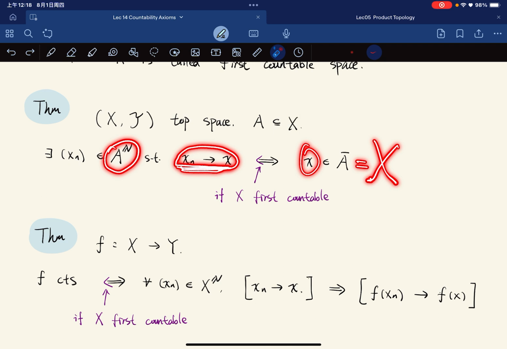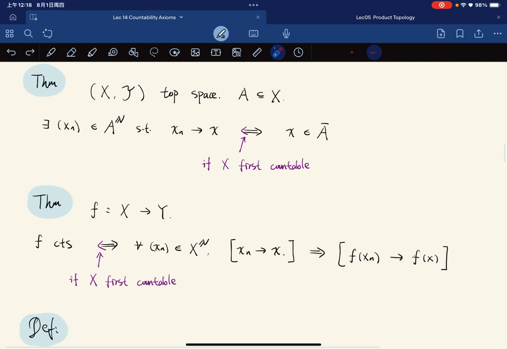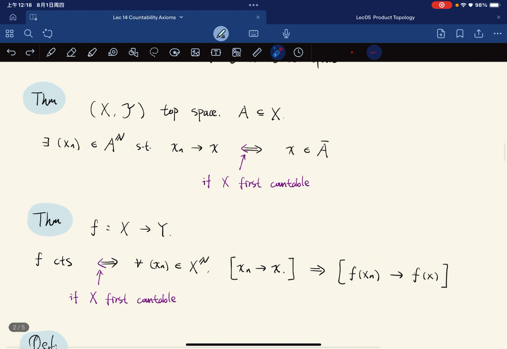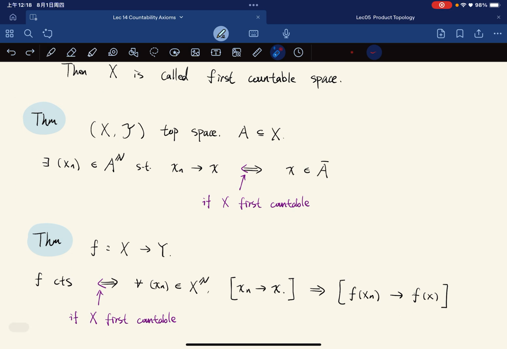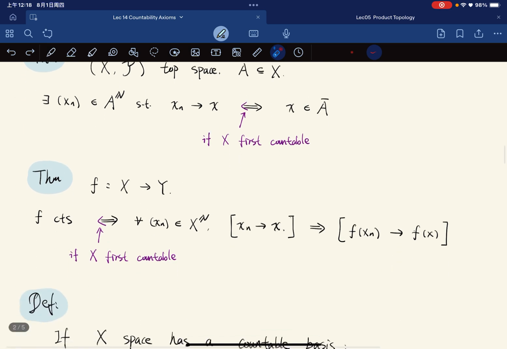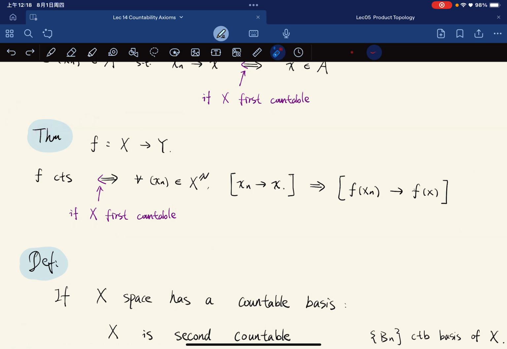Okay, so this is one interesting thing about a set being dense in the space. And this you can think about similarly.